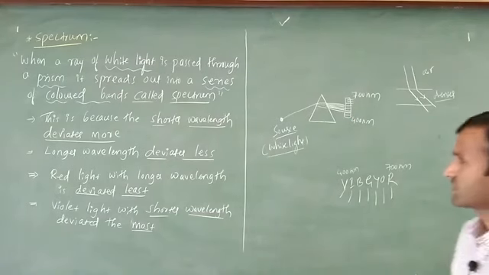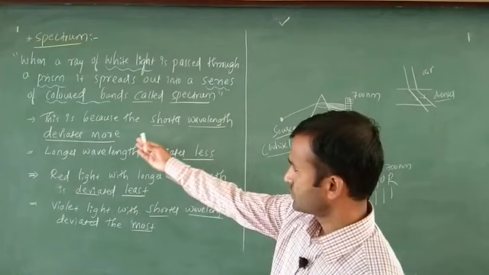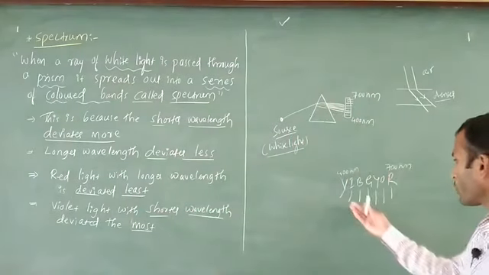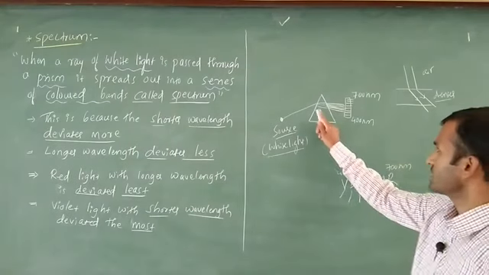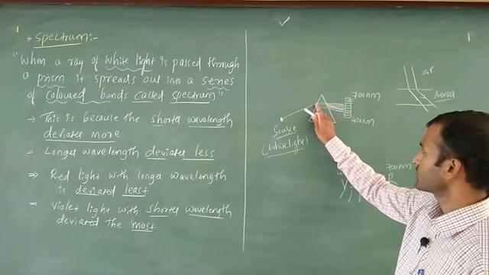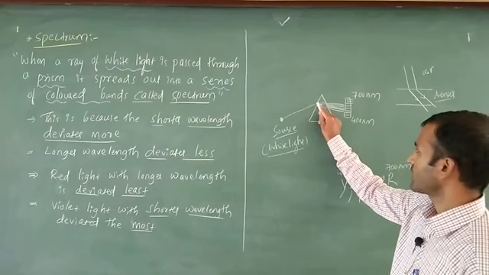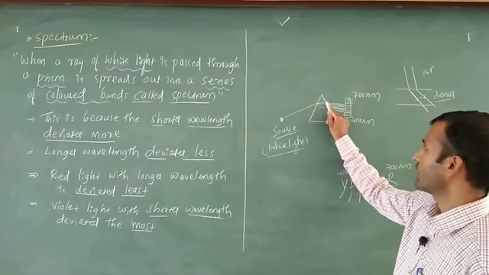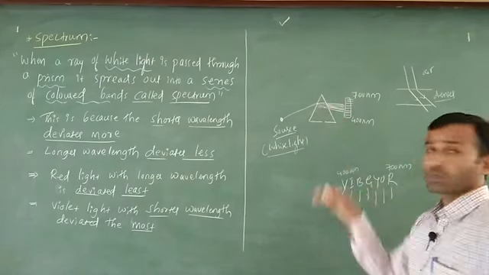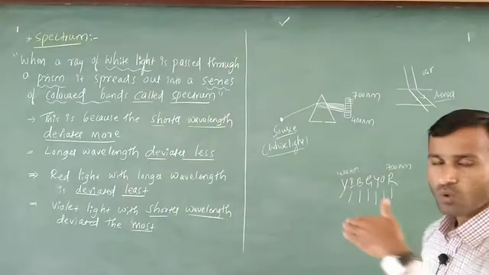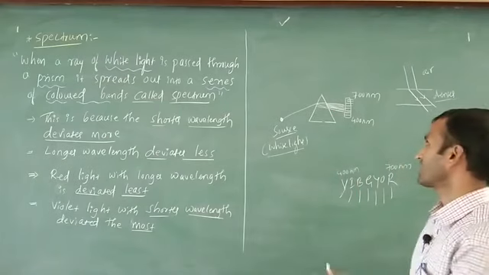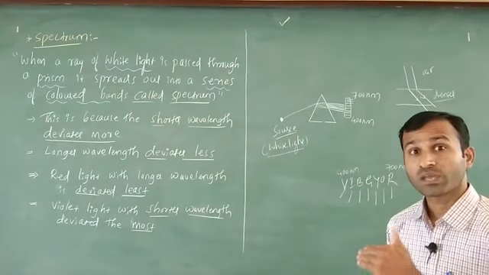Okay, in this case the shorter wavelength deviates more. Shorter wavelength means lower wavelength, violet. When the white light falls on this position, what happened? This one indicates red. Red is slightly deviated, but violet is not like that. Violet is completely deviated. Why? Because violet has a lower wavelength and deviates most. Red has a higher wavelength and deviates less.